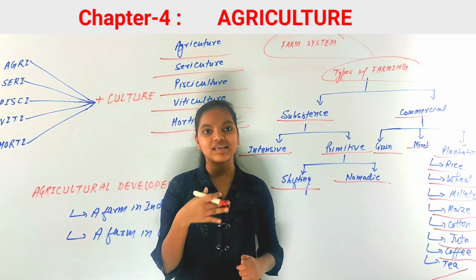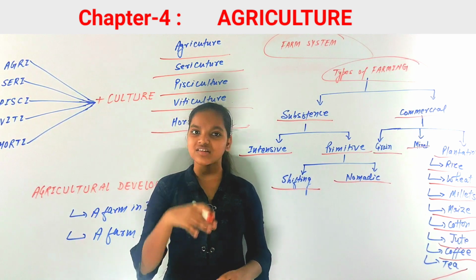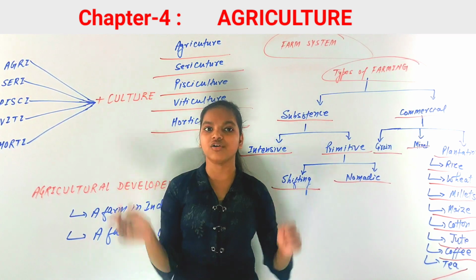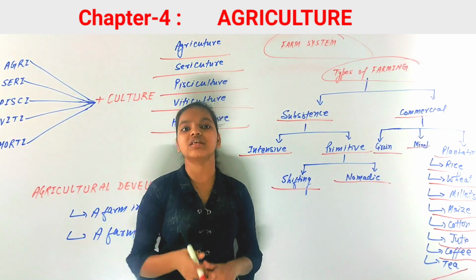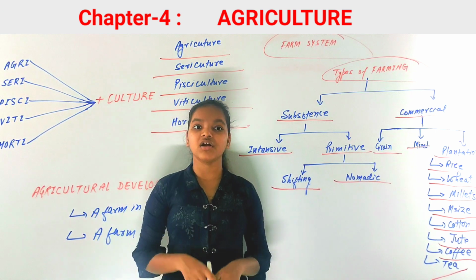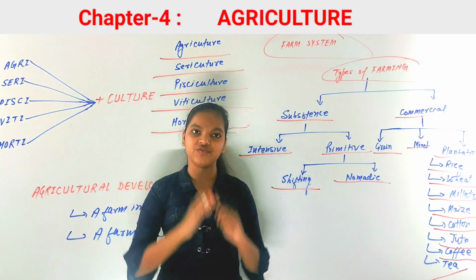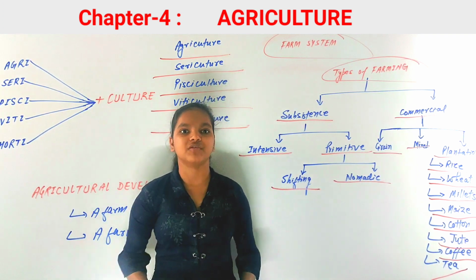We have discussed the major crops, what they are, and some of the major crops of the whole world. There are many other crops apart from them, but they are not the major crops. They are not a kind of staple diet of the world. So we have discussed the major crops.